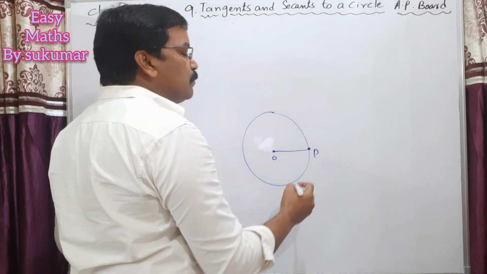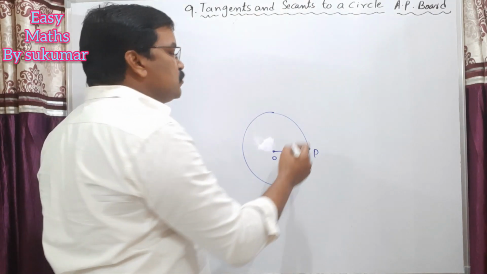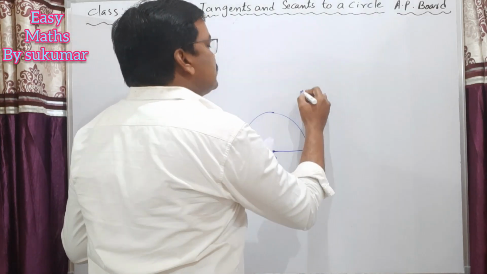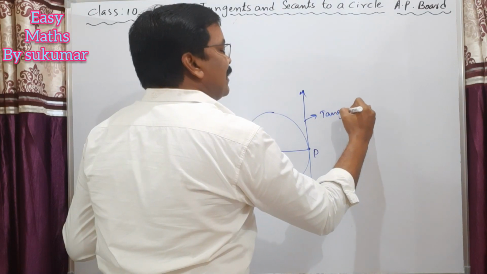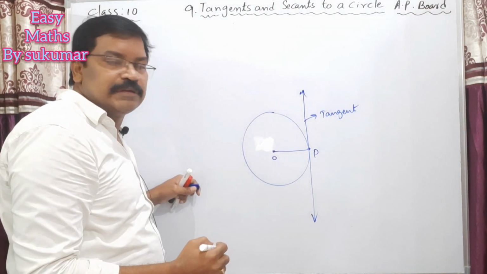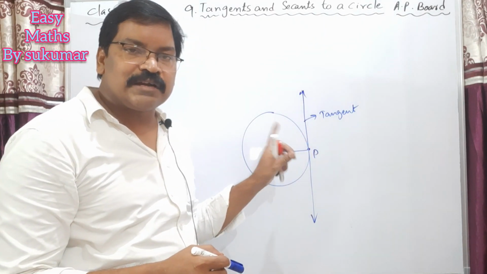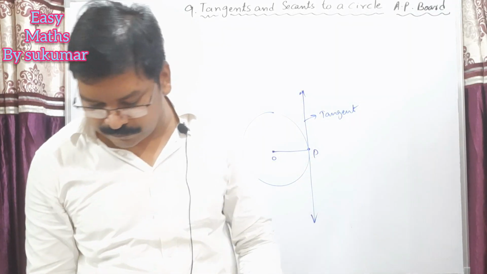Now draw the perpendicular to this OP. You know how to draw the perpendicular. So just draw the perpendicular to this OP. This line is called a tangent. My dear students, this line just touches or intersects the circle at exactly one point. So this is called the tangent of a circle.